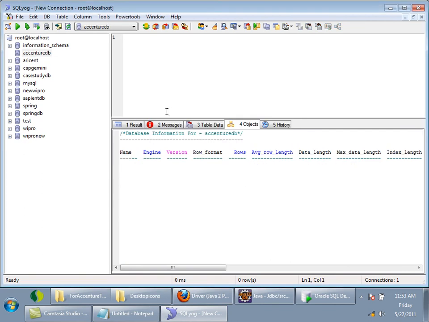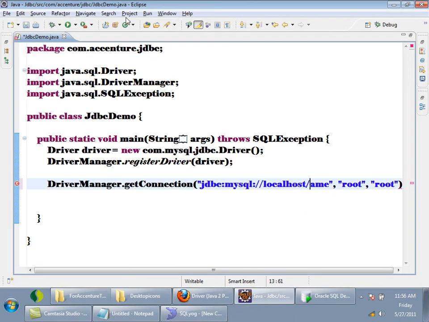Yeah, see, okay, I can create another database also, right? Here, instead of the DB name, I will give test. And my username and password is again root and root.